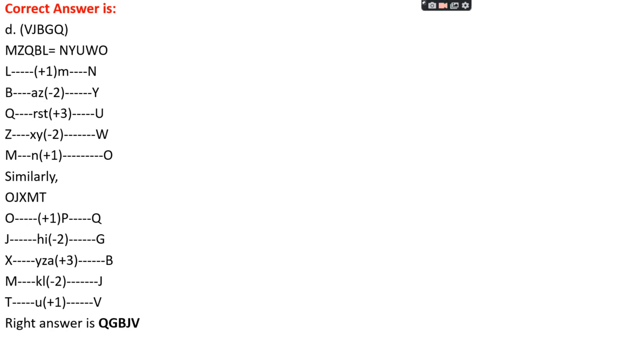Okay, let's see the code and decoded word. MZQBL, and then the word is NYUWO. We see the pattern from L to Y, and for B it is minus 2, like Y to A and Z. Sometimes random things will be done. So we should first see the code and how the code pattern is made, and we follow the same thing in the given question, and match it with the options, and according to whether it matches or not, we should go.